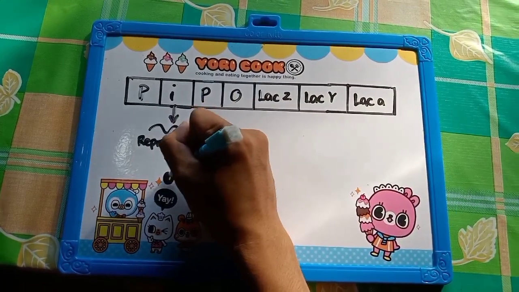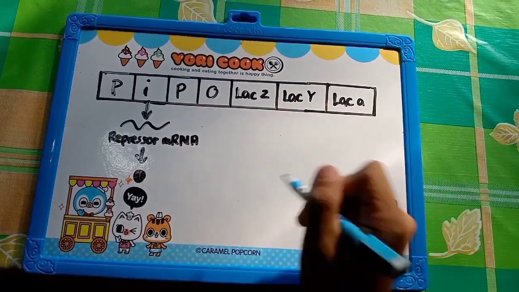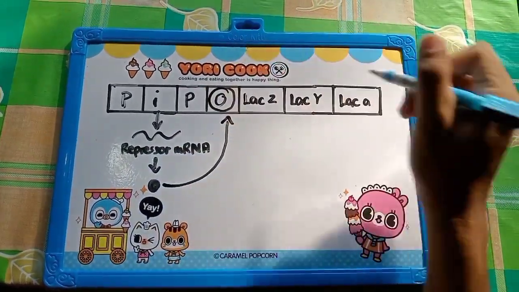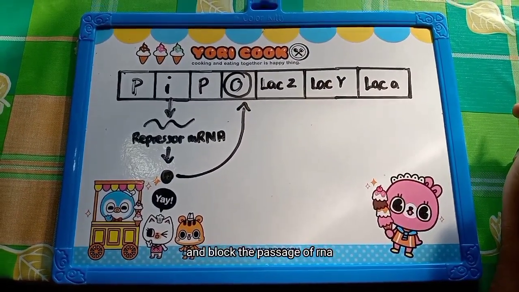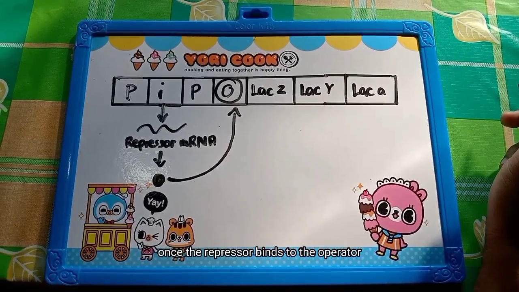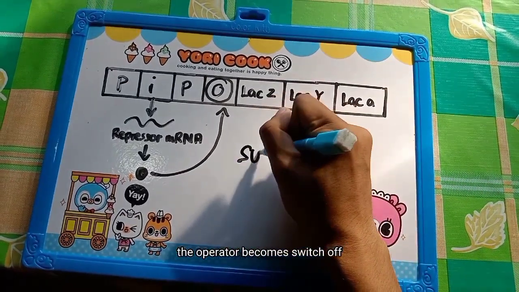The repressor is a small protein made by the regulatory gene, which binds to the operator and blocks the passage of RNA polymerase towards the structural genes. Once the repressor binds to the operator, the operon is switched off.